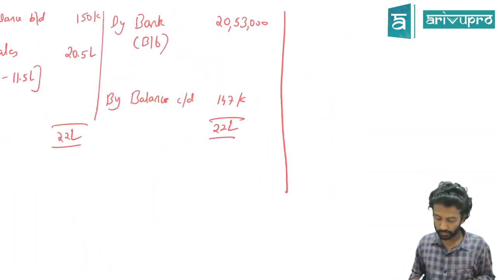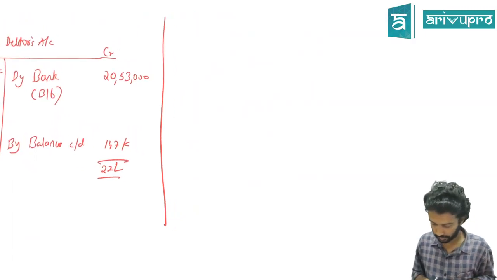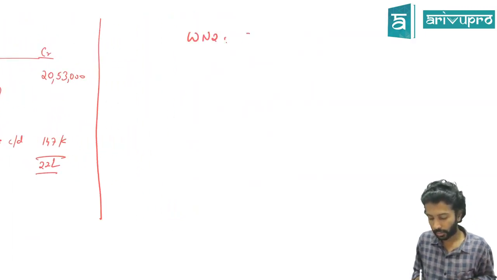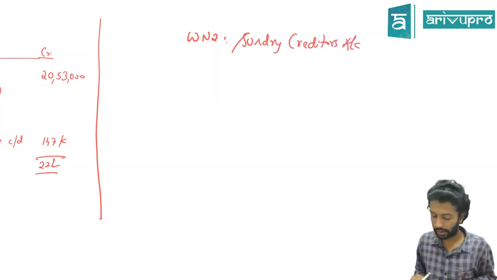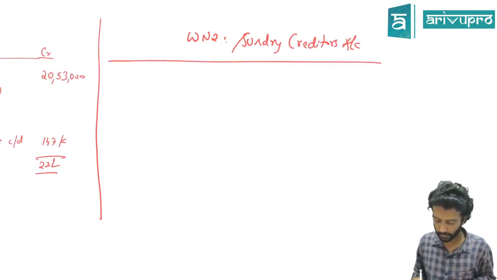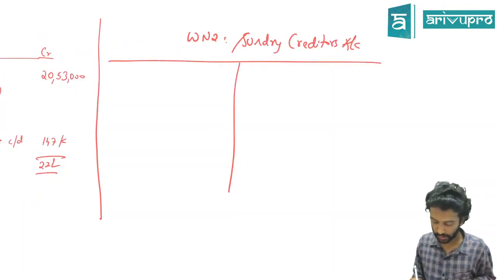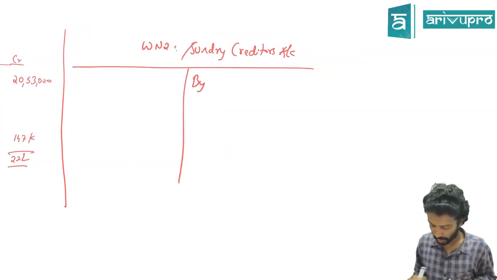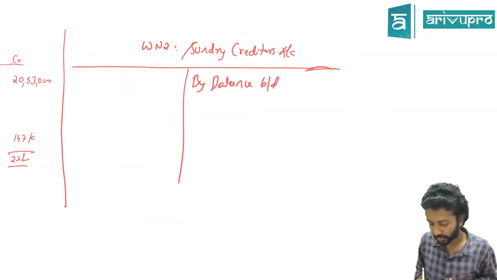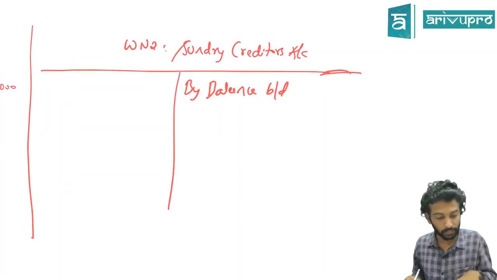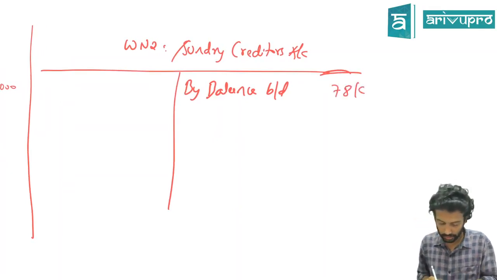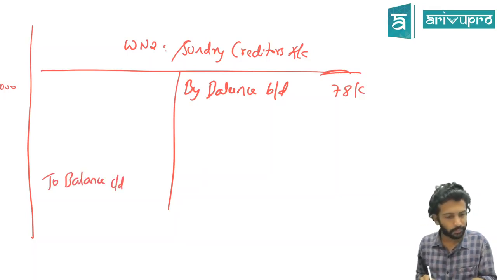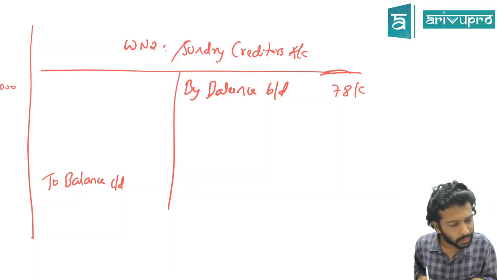Can I go for the working note number 2? Working note number 2 is for your sundry creditors account, or just creditors is also fine. First thing, what will we write? No sir, first we'll write date, particulars, amount and also ledger folio. By balance brought down. How much is that? 78,000. Similarly, they've also given the closing balance. Balance carried down on creditors is how much? 83,000.